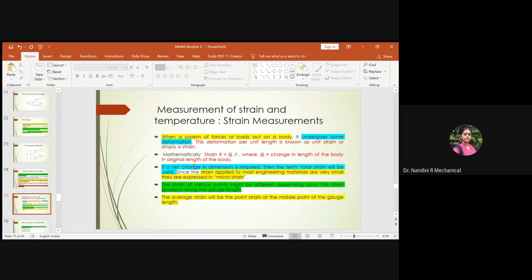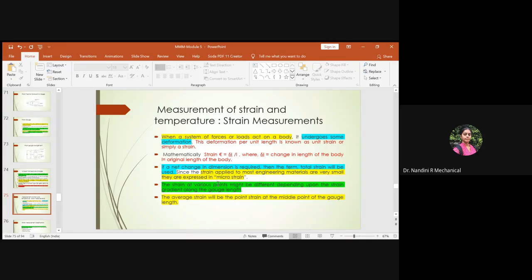So if you need a net change in the dimension, you need to integrate all the change in length factors of all the cross-sectional areas together, which gives you the total strain. Since the strain applied in many engineering materials is a very small value, we usually refer to the strain in terms of microstrain, right?